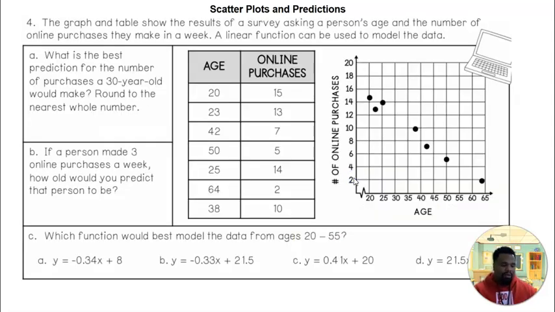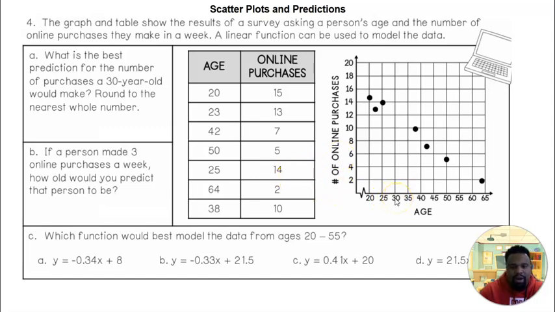All right, what we want to do here, we want to look at this graph. It shows the results of a survey of a person's age and the number of online purchases made in a week. And so we want to model this data. What prediction for the number of purchases will a 30-year-old make? So your X represents your age, your Y represents your online purchases. Let's look at a 30-year-old.